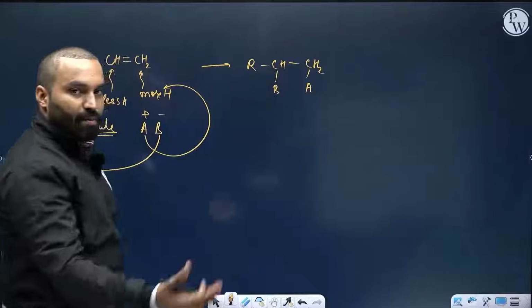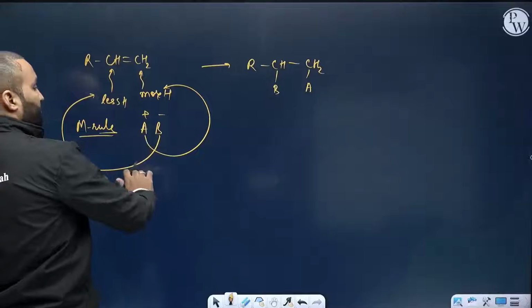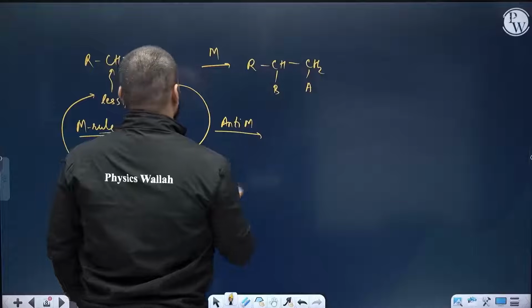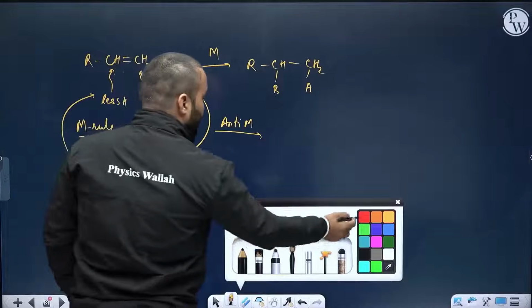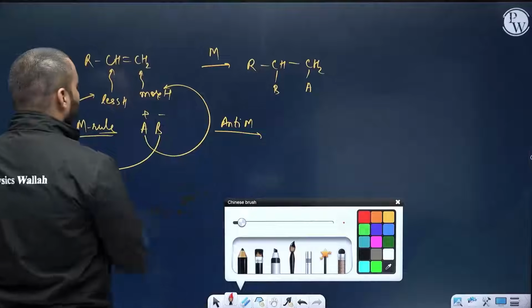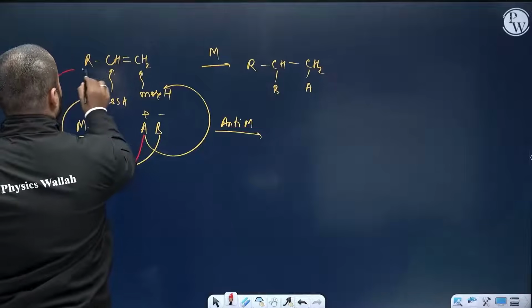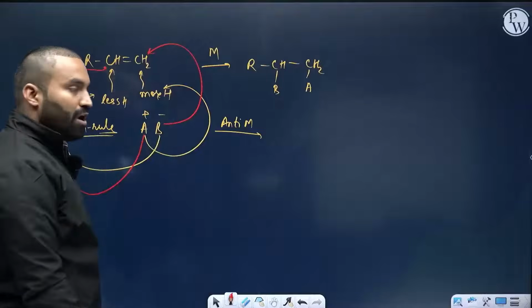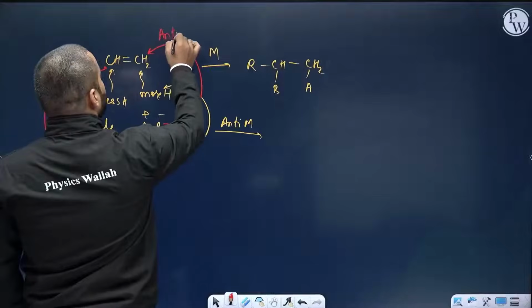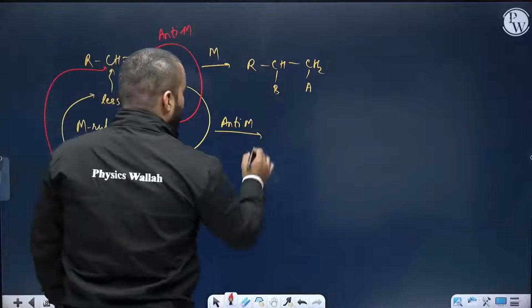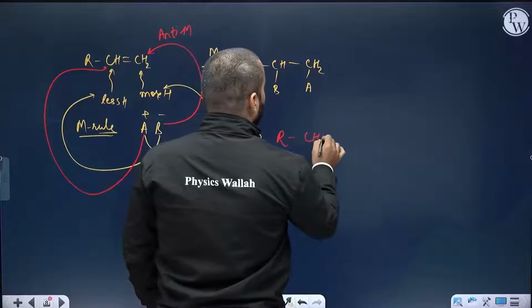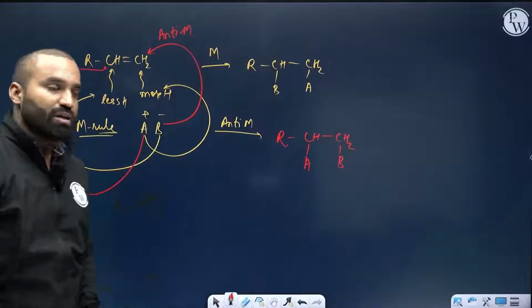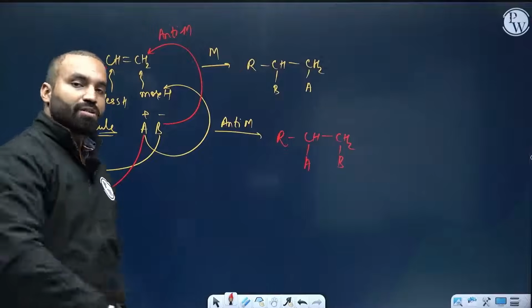But according to anti-Markovnikov rule, we do the reverse of it. So this is according to Markovnikov, and according to anti-Markovnikov rule, the positive part will go to the carbon having less number of hydrogen, the negative part goes to the carbon having more number of hydrogen. This represents anti-Markovnikov rule. So according to anti-Markovnikov rule, the product formed would be B here and A here. I am sure now you have understood what Markovnikov and anti-Markovnikov rule mean.